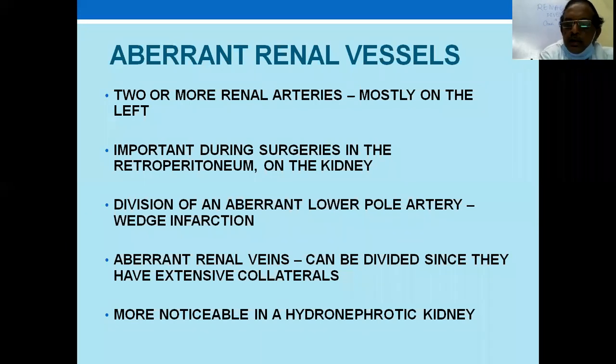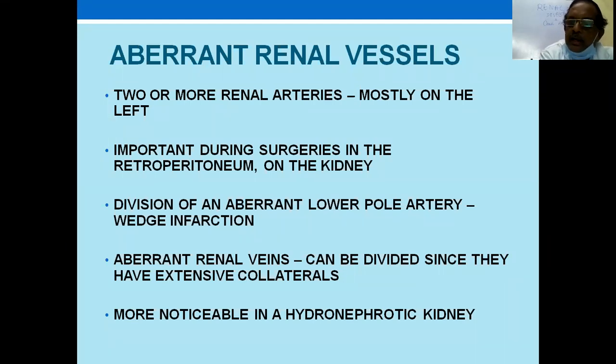Usually we assume that only one renal artery supplies one kidney, but it's not like that. There can be many more renal arteries, more than one, which is important when you are doing transplantation surgery by removing the kidney and putting it in some other place, some other body. So you have to know the renal anatomy totally before you do a transplant donor nephrectomy.